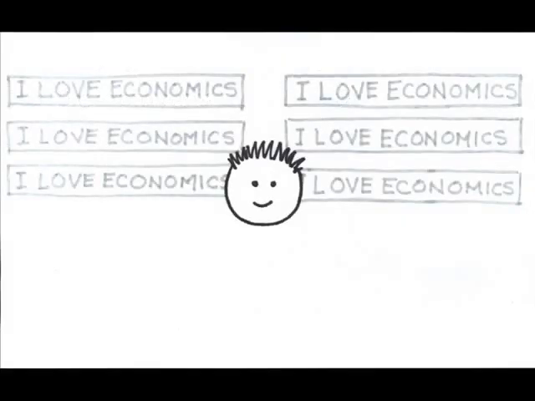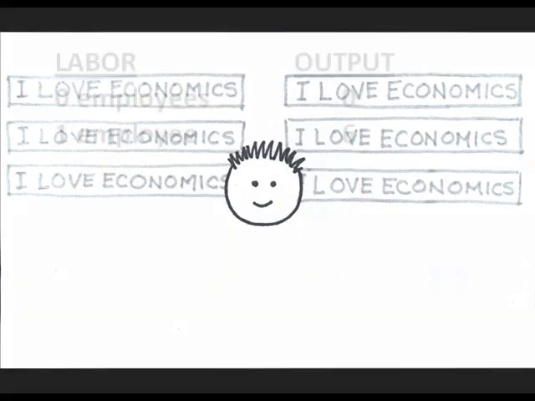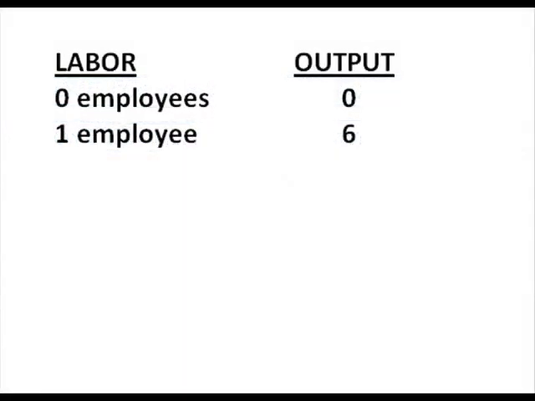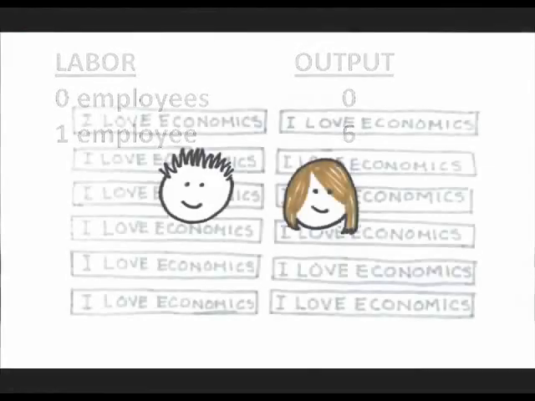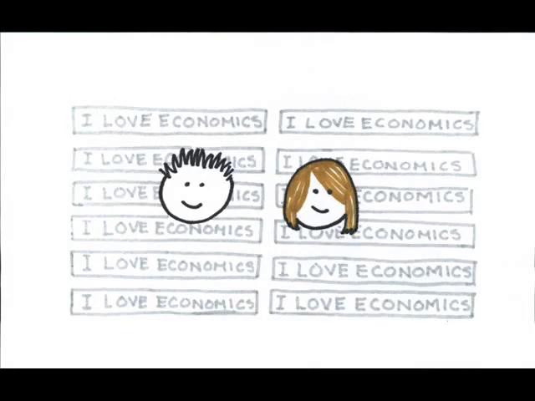This is Lee, my first employee. He can produce 6 banners in a given time period. Lee is good, giving me 6 units, but how can I get more output? I'll need to hire a second employee. This is Angelina, my second worker. When Lee and Angelina work together as a team, 14 banners are produced.